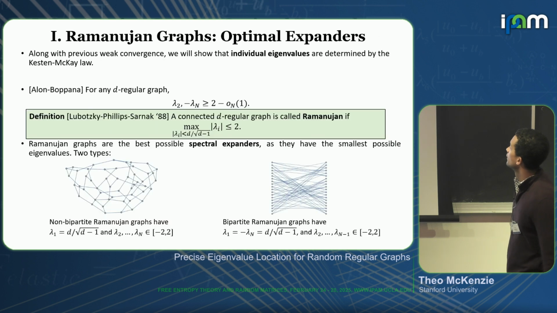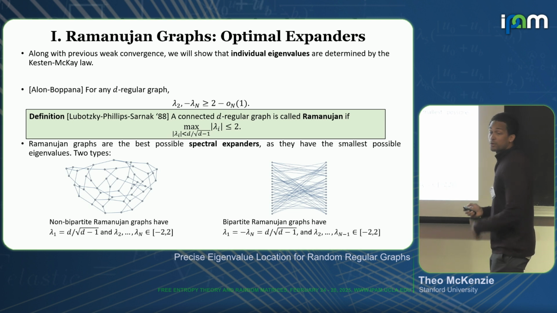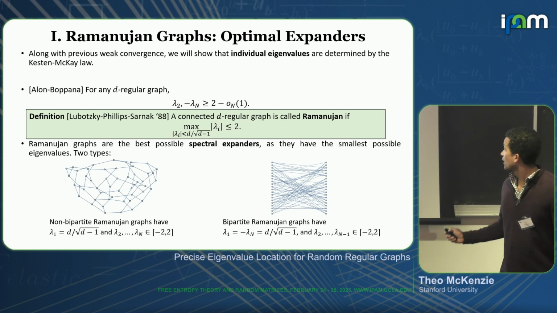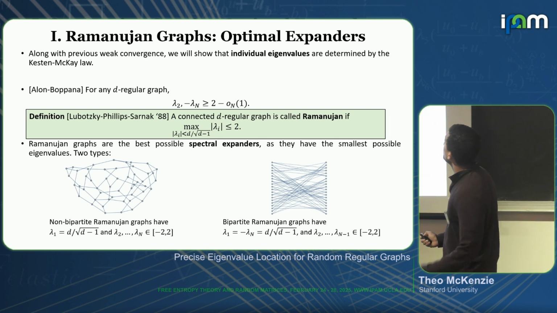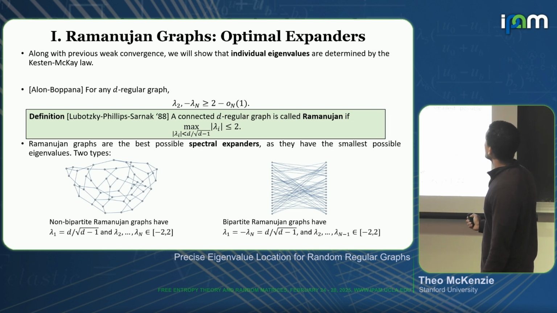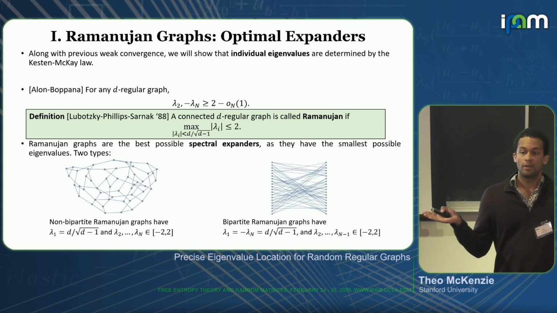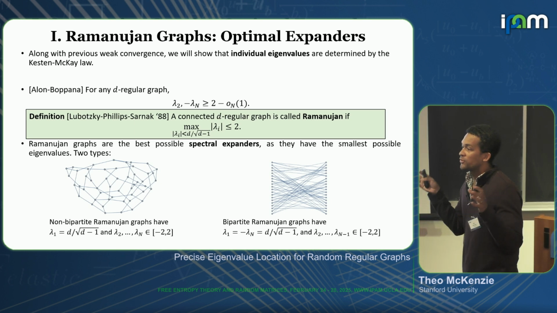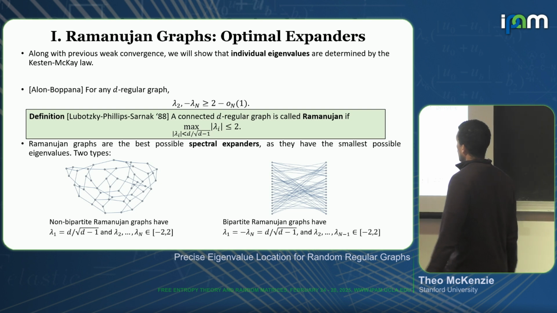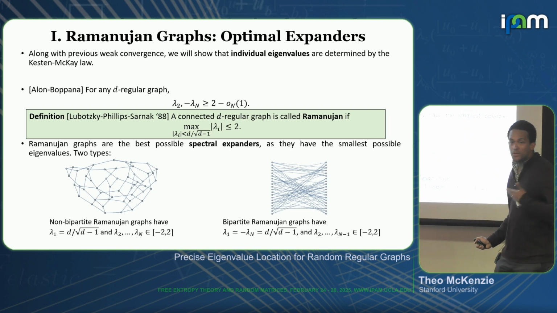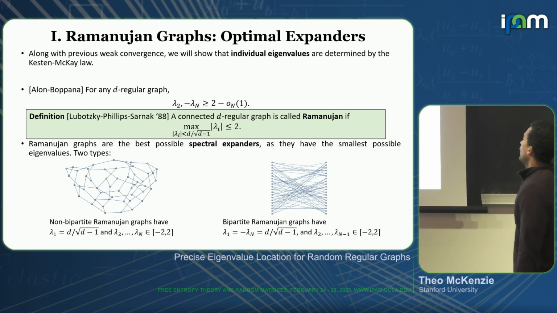OK, so this led Lubotzky, Phillips, and Sarnak to define a Ramanujan graph as a graph where this inequality is true in the opposite direction as well. So specifically, a d-regular graph is Ramanujan if every eigenvalue which is smaller than d over square root d minus 1 is also smaller than 2, right? So there's this very large spectral gap, actually optimally large spectral gap, according to this Alon-Boppana bound. And these, once again, are of interest because they're optimal spectral expanders. They have eigenvalues which are as small as possible.